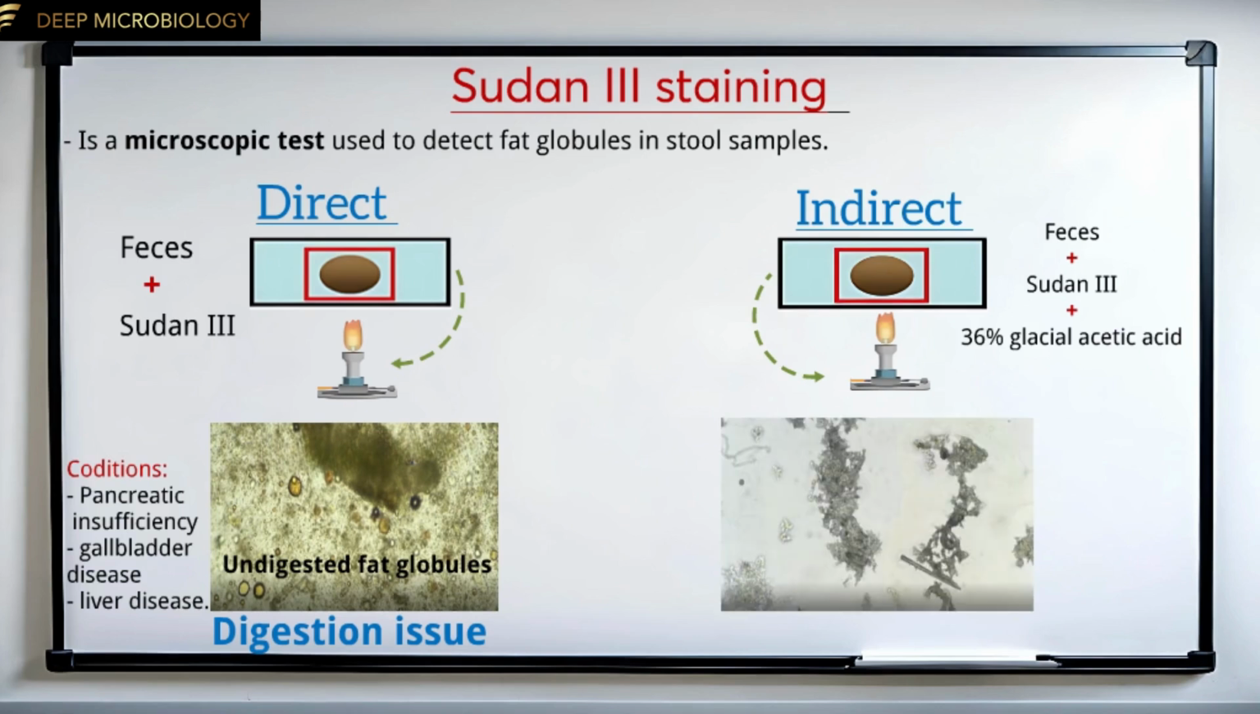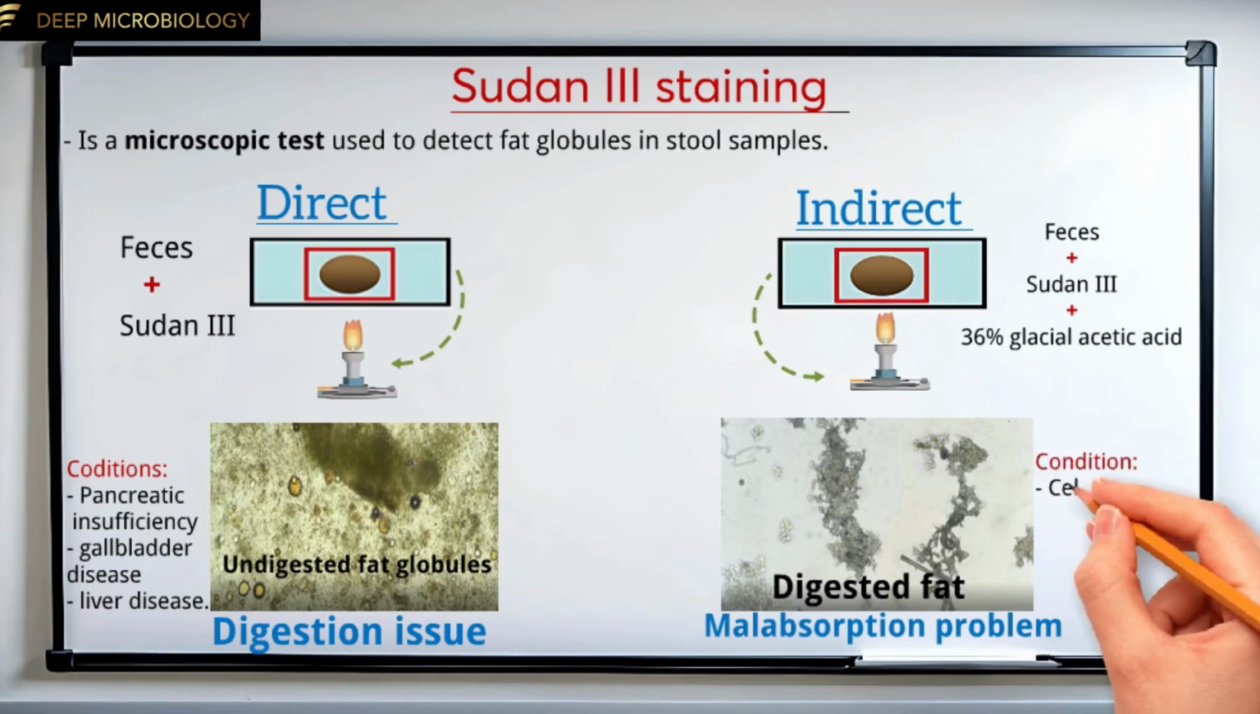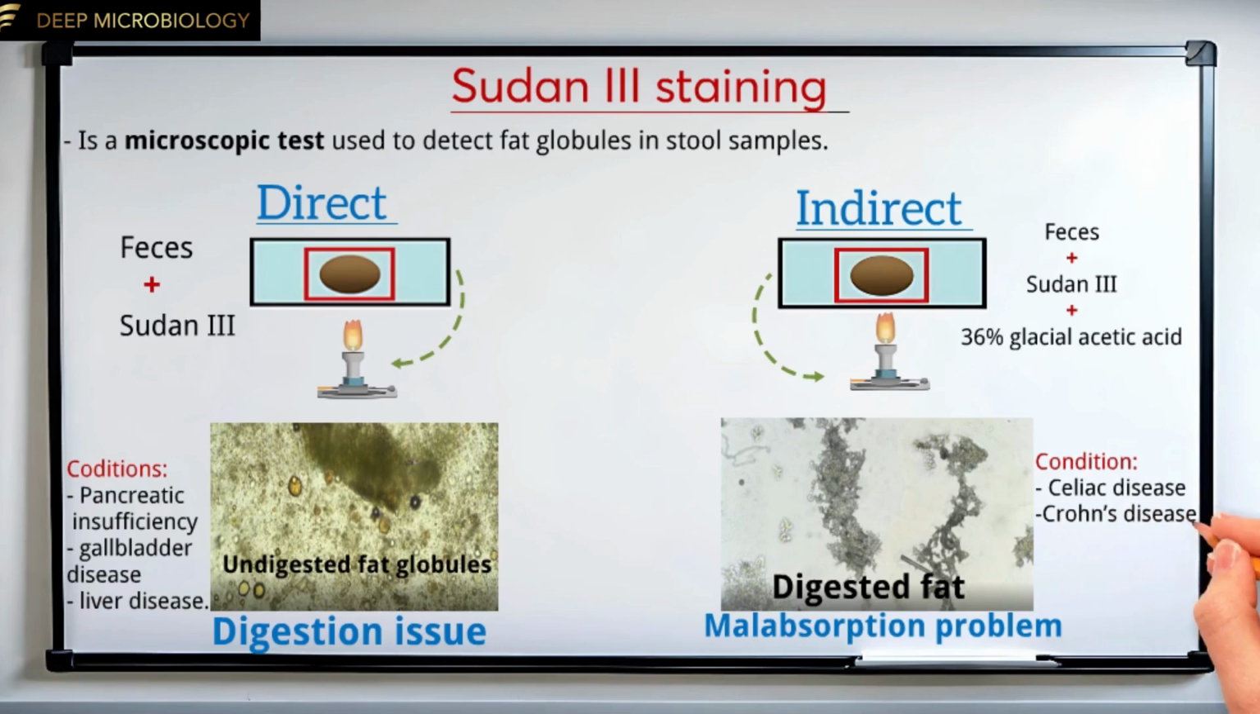You can see here the presence of free fatty acids and monoglycerides, which are the products of triglyceride digestion. These are typically present when triglycerides have been partially or completely broken down, but not properly absorbed. This is an indication of malabsorption. This suggests that while fats have been partially digested, the intestinal absorption process is impaired. This may be indicative of intestinal disorders such as celiac disease, Crohn's disease, or short bowel syndrome.